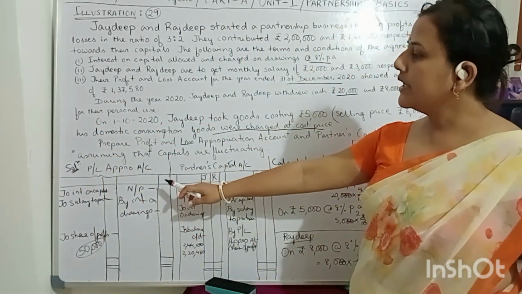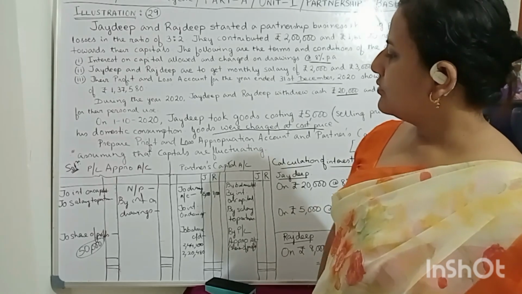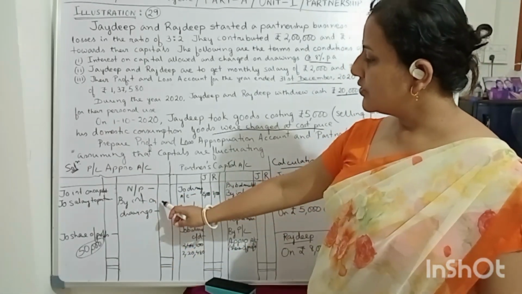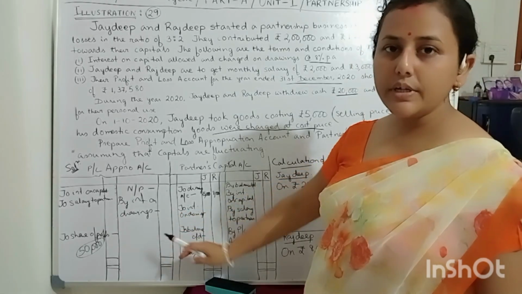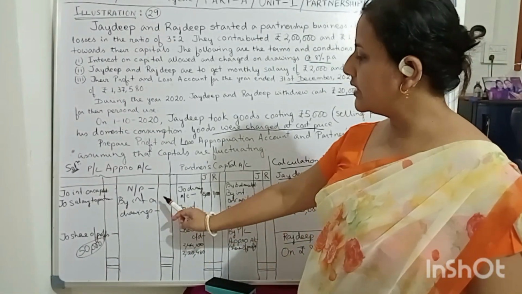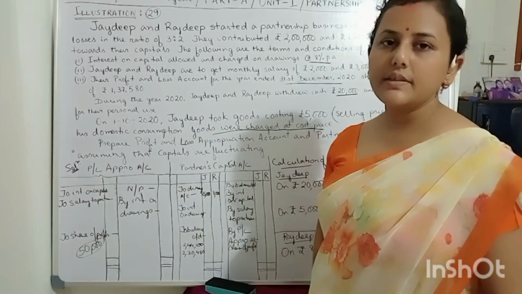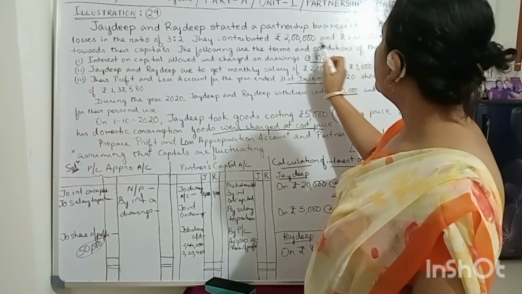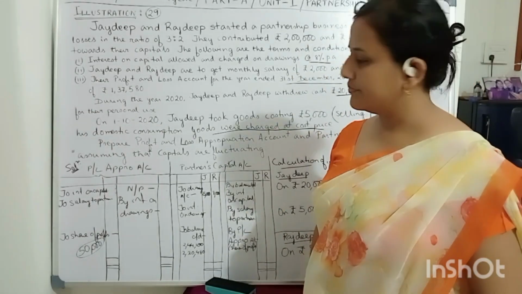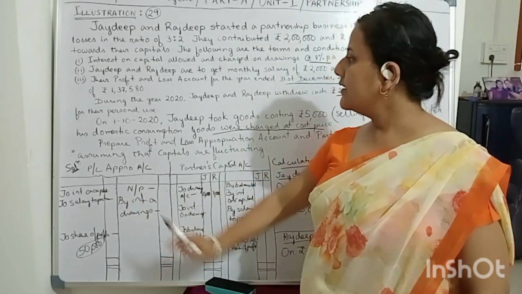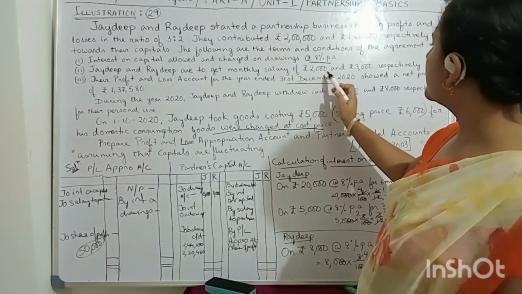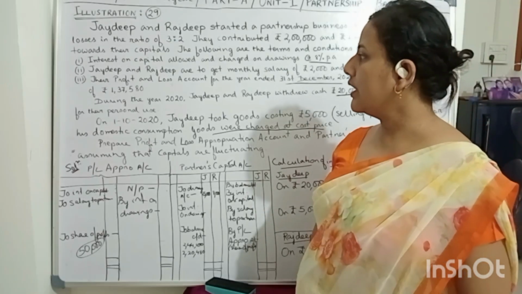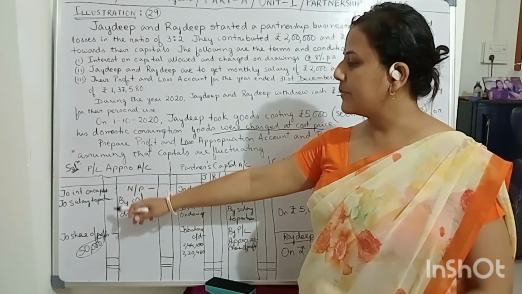Now you see the PL appropriation account. You have to put the net profit here. Interest on drawings you have calculated, it's 900 and 320, for Jaideep and Rajdeep. You put the interest on capital, it is 8% of 2 lakh and 1,60,000. Salary to partners is, you see, 2,000 and 3,000, so 2,000 into 12, 3,000 into 12. For Jaideep and Rajdeep you write separately.